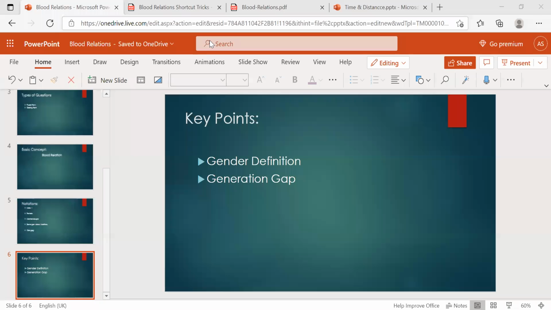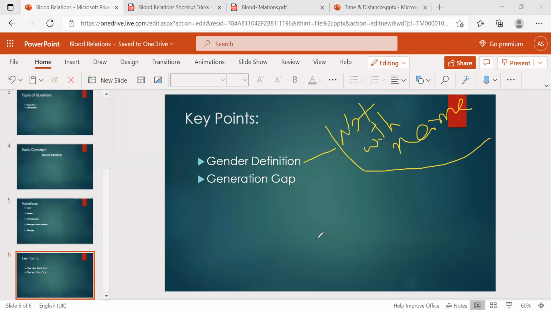Why am I saying this? It's a very important thing, gender definition in blood relations. We need to identify the gender, and not based on the name. Don't judge gender by name. Here, Puja is a girl only, but in another country they don't know whether Puja is male or female.